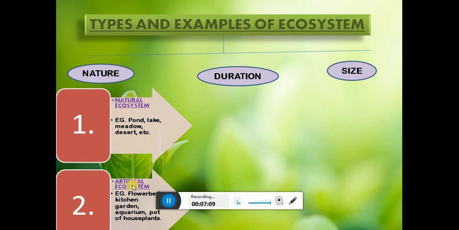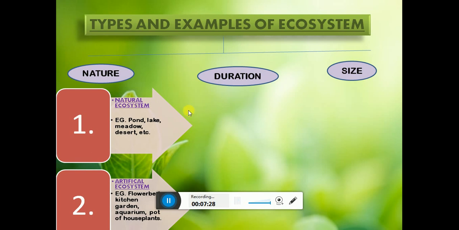Such an ecosystem is known as an artificial ecosystem, and examples include a flower bed, a kitchen garden, an aquarium, a pot of house plants. All these things are created and also maintained by human beings. Such an ecosystem is known as an artificial ecosystem.